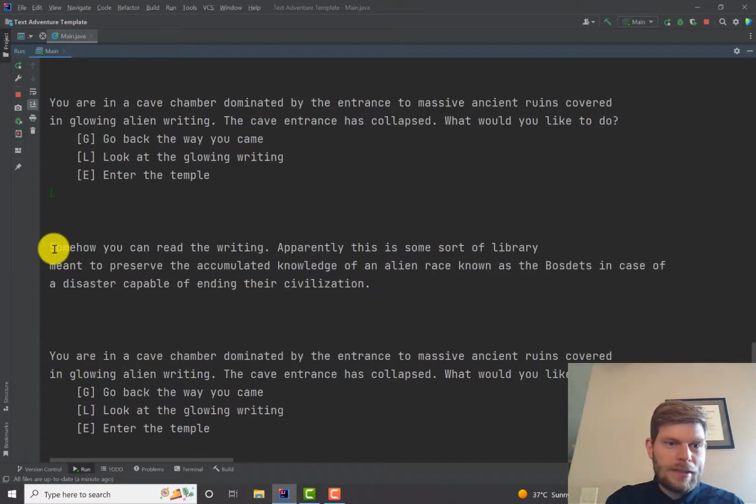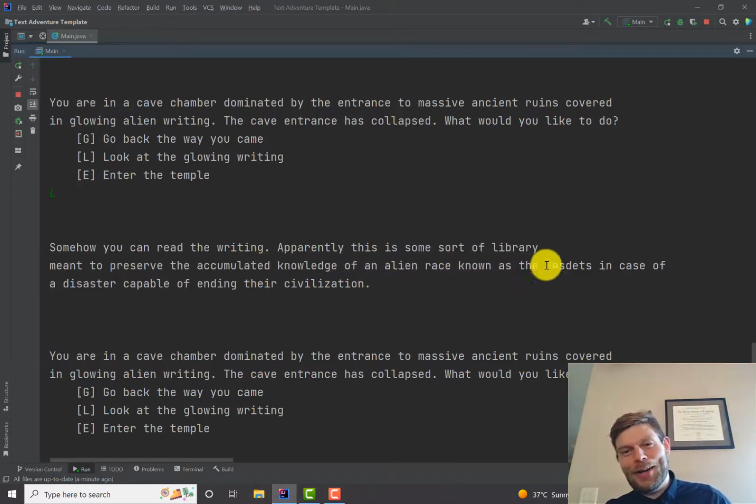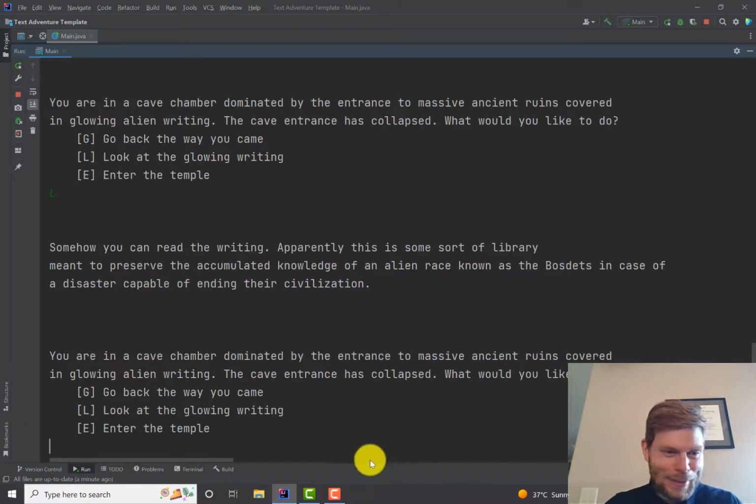But what? Somehow you can read the writing. Apparently this is some sort of library meant to preserve the accumulated knowledge of an alien race known as the Bozdets in case of a disaster capable of ending their civilization. Shh, don't tell. All right, well, that was cool.